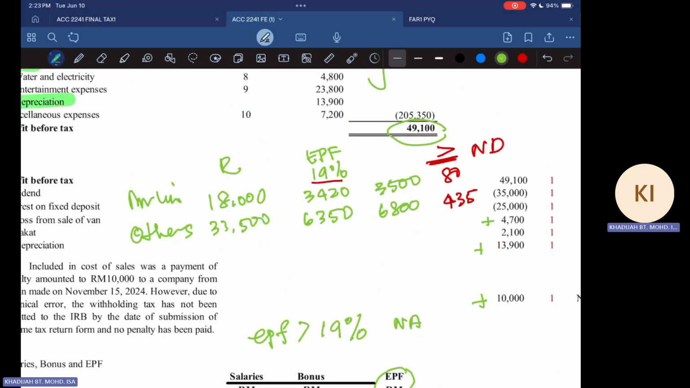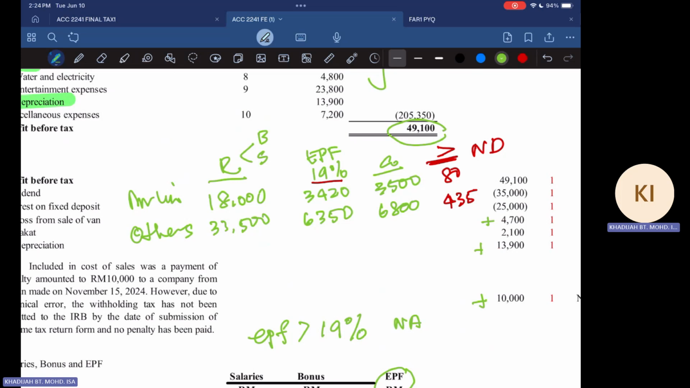Look at the remuneration. Normally it is the bonus and salary; allowance is not included. So total up your bonus and salary, then check 19% of that and how much the company paid. If the company paid more than 19%, the excess is not allowed. But if the company paid less than that, no adjustment is required.